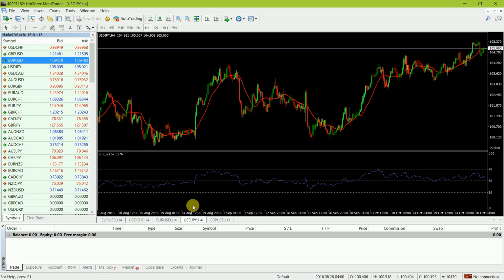So now I am going to discuss with you what is spread. Spread means the difference between the ask price and the bid price. That is called spread.